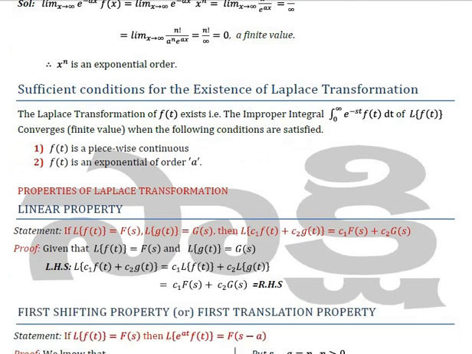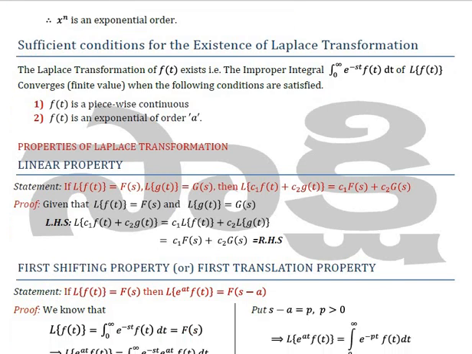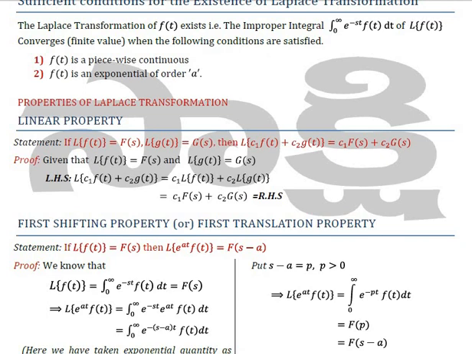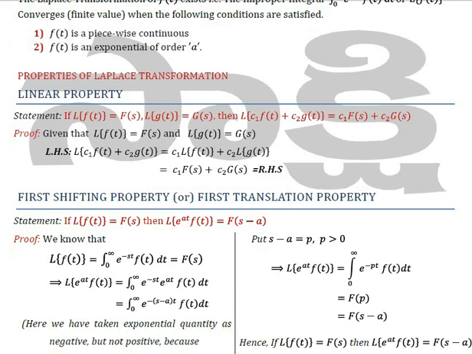So for today, in the next class we will continue this video by discussing more properties of the Laplace transform. That is the linear property, followed by the first shifting property, also known as the first translation property. Then we will discuss some problems using these two properties.